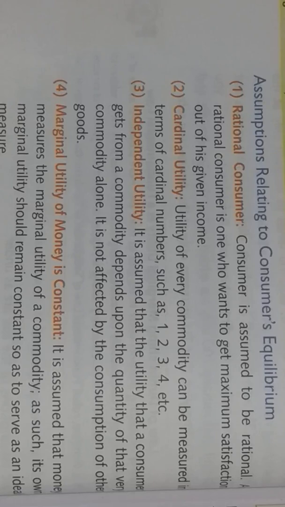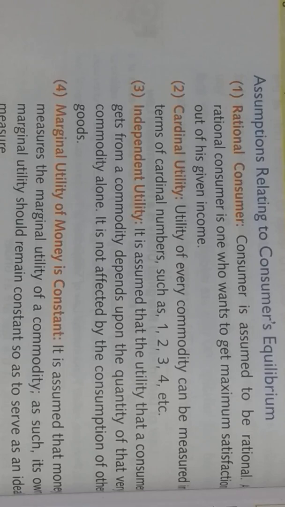It means there should be his willingness to be satisfied. Then the second assumption is cardinal utility. The utility of all the commodities that we measure should be counted cardinally, just like 1, 2, 3, 4, etc. Independent utility: the utility of a commodity should be independent.